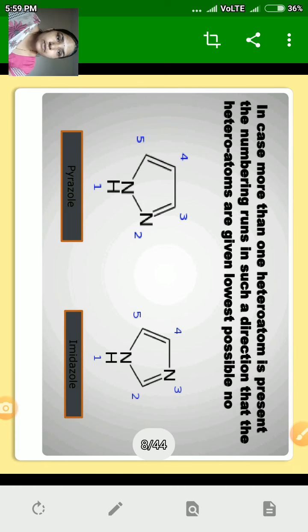In case more than one heteroatom is present, the numbering runs in such a direction that the heteroatoms are given the lowest possible numbers. Suppose more than one of the same heteroatom is present in the ring, then numbering is given in such a direction that both the heteroatoms come at the lowest possible numbers. So here numbering is given so that the first nitrogen is at number 1 and the second is at number 2. In the case of imidazole, numbering is given in such a way that one nitrogen comes at number 1, then second is carbon and at the third position there is a nitrogen.